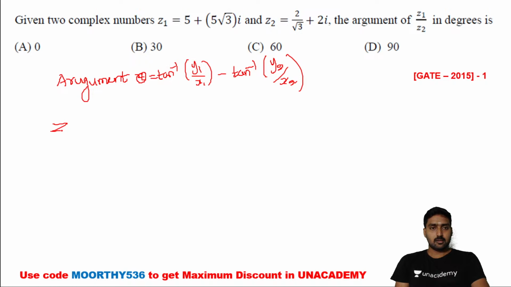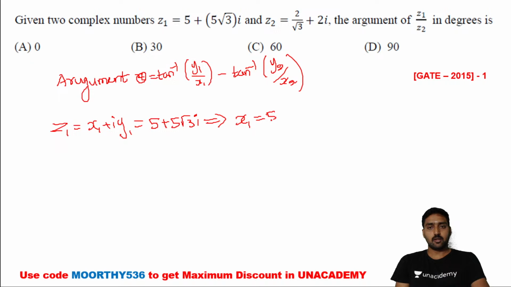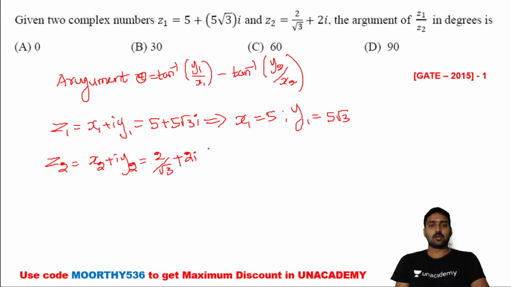Now the given number z1 is equal to x1 plus i into y1, which is 5 plus 5 into root 3 i, and from this equation x1 is equal to 5, y1 is equal to 5 into root 3. Coming to z2, z2 is equal to x2 plus i into y2, which is 2 divided by root 3 plus 2i. What about the value of x2? x2 is equal to 2 divided by root 3, and y2 is equal to 2. Now we need to substitute to get the argument in terms of degrees.